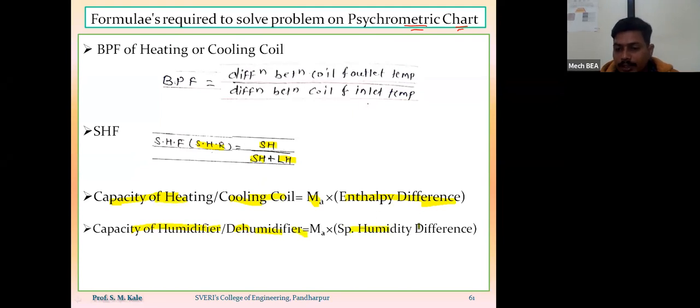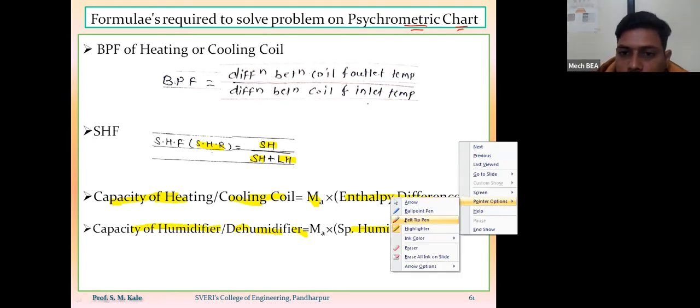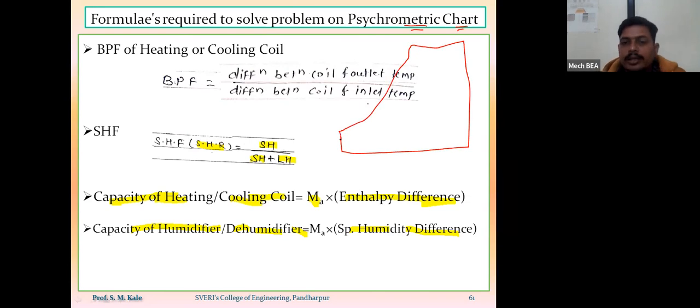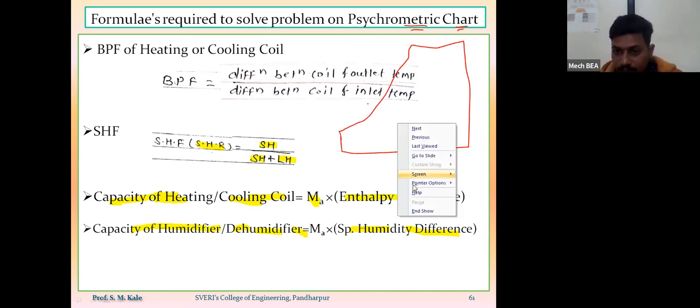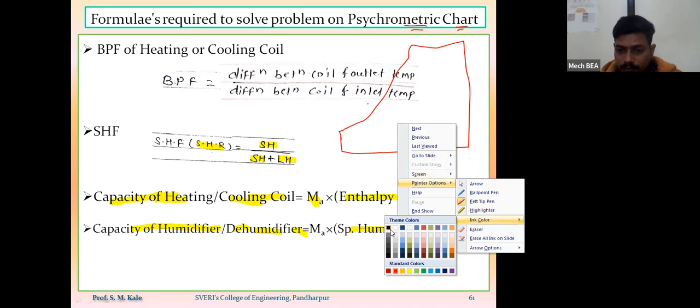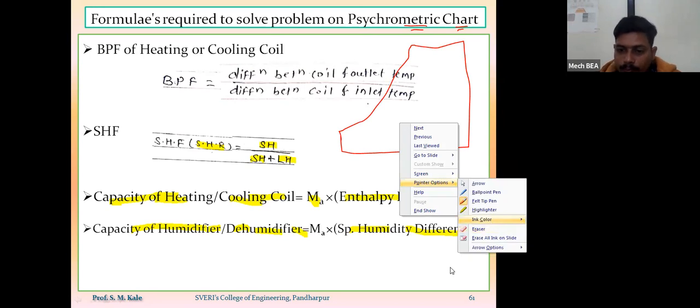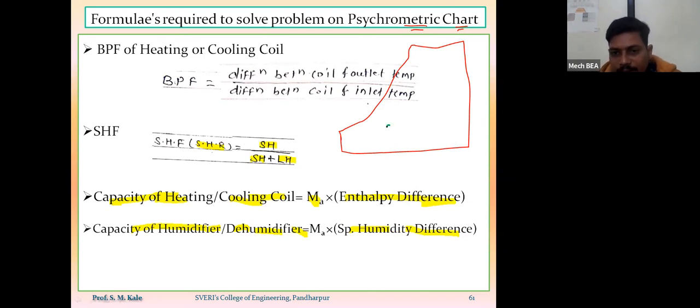Now here the enthalpy difference and specific humidity difference, we always have to take as positive. That means here if our process is likewise, outline of psychrometric chart, suppose this is outline of psychrometric chart, and suppose I am having point number 1 somewhere here, which is having the dry bulb temperature as TD1 and specific humidity as small w1.